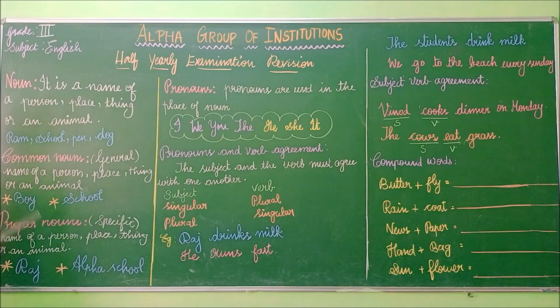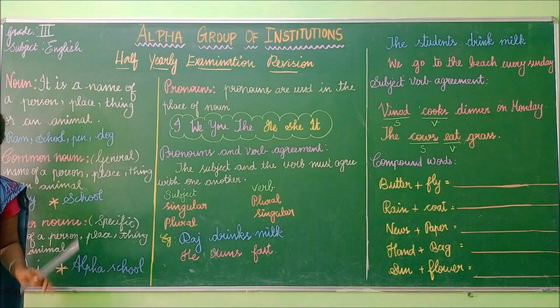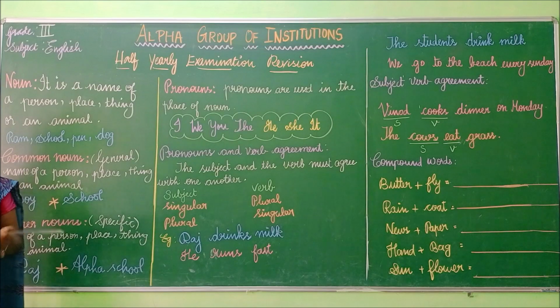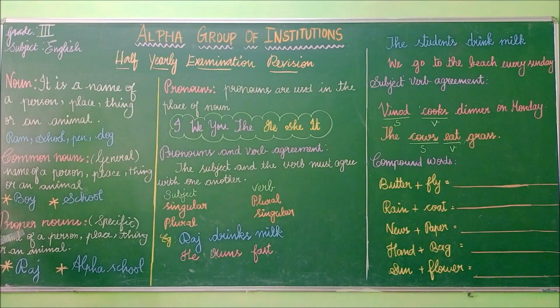Common noun, proper noun. Common nouns are the general name of a person, place, thing, or an animal. See the example. Here I am generally telling boy. Here I am generally telling school. So these are the examples for common nouns. So common nouns are nothing but a general name of a person, place, thing, or an animal.